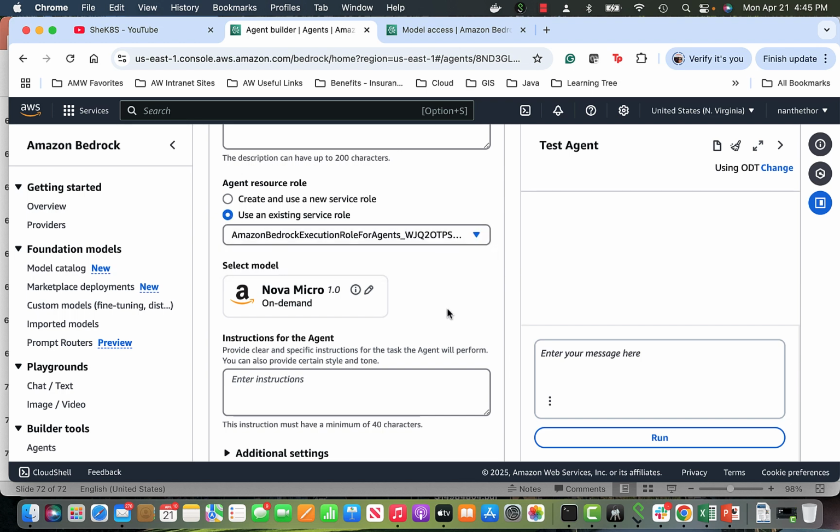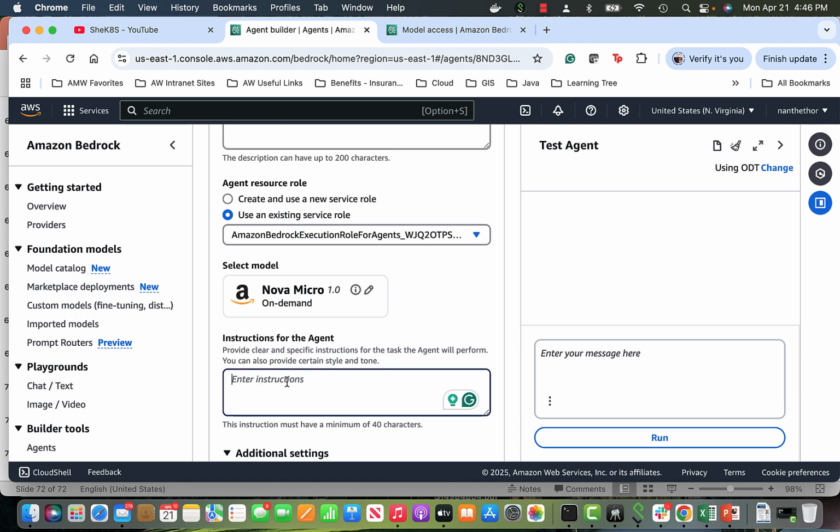Now we can give instructions to the agents. That is something that I will edit later. But this is how you build an agent. Now we have to see what the agent is. If you want your agent to answer all the queries for the customer, we have to give those instructions.